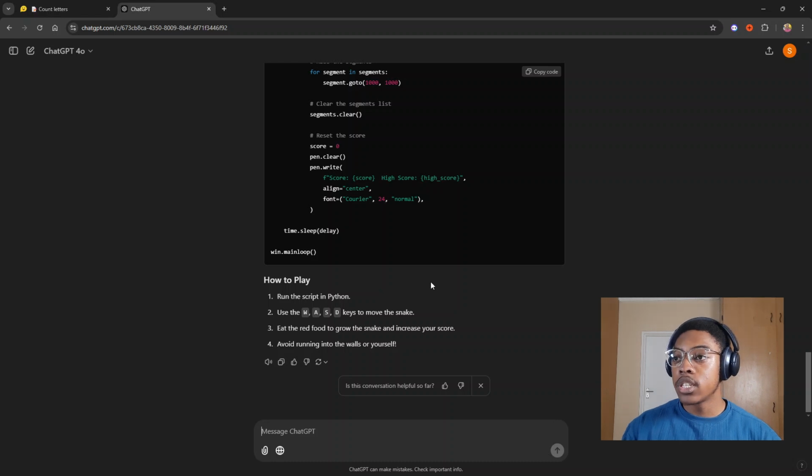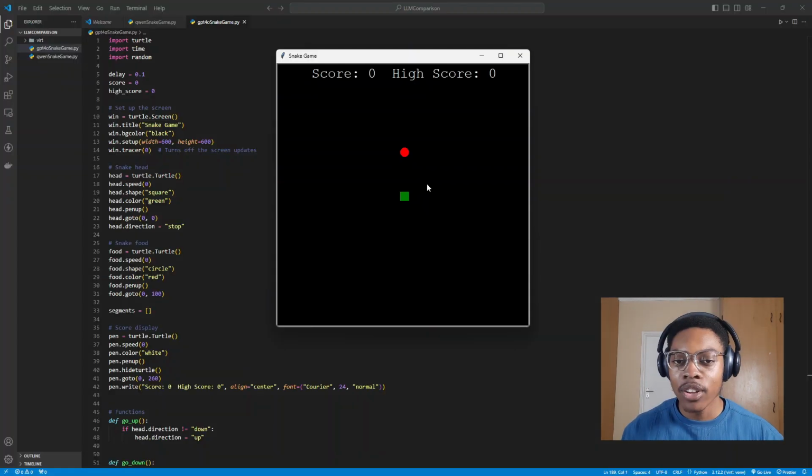Okay, so this is the code. What we have here at least is how to play. We will be using W, A, S, and D. Okay, right here is the game, and let us begin the game now and see how it would work. Okay, we ate that. But it's not moving. Okay, it's moving at least left and right, but it's having a problem.